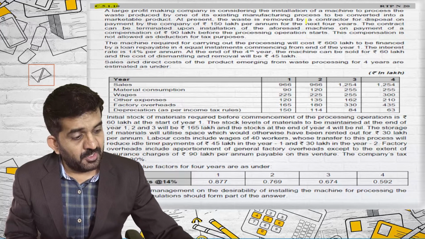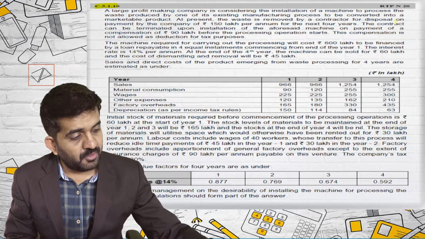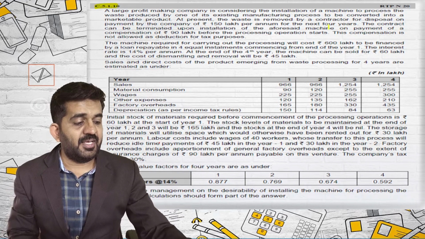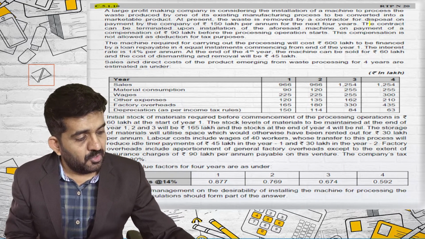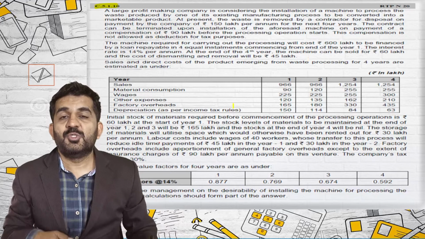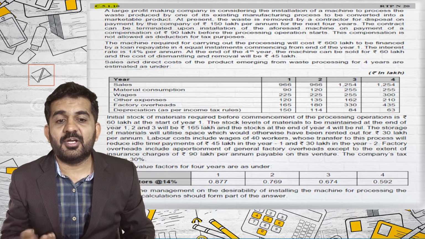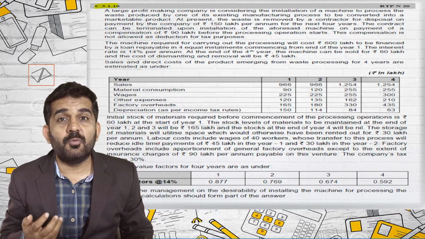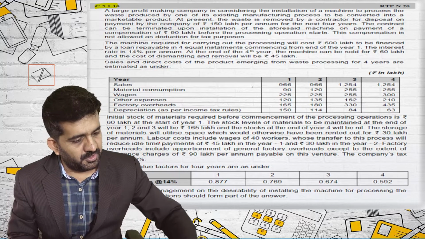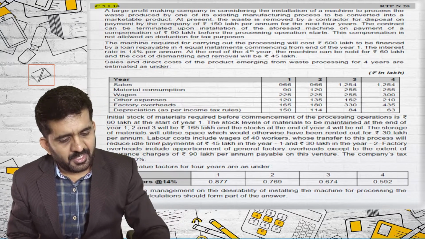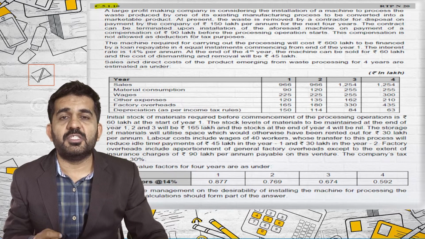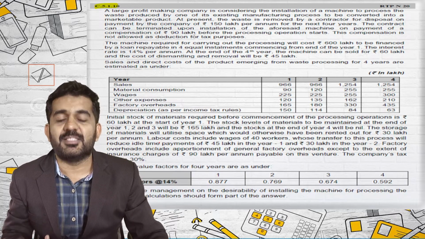At present, the waste is removed by a contractor for disposal on a payment by the company of 150 lakhs per annum for next 4 years. So you have a contract with a contractor that he will be removing your waste and he charges you 150 lakhs rupees per annum, and the contract is for next 4 years. The contract can be terminated. Now, if you purchase the machine and convert your waste into marketable product, you will have to cancel the contract.